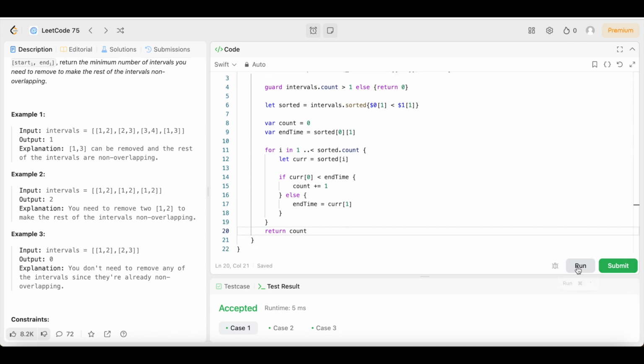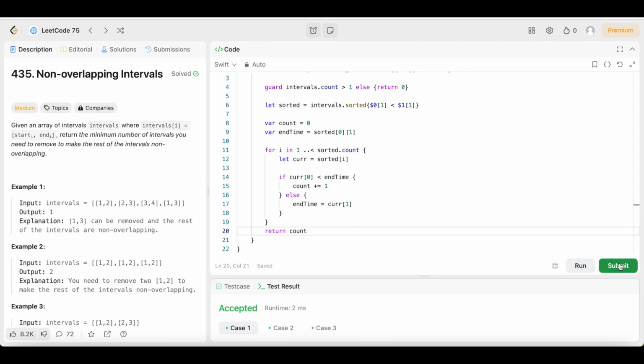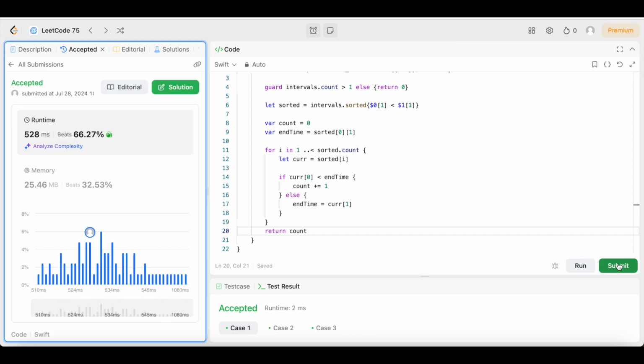Let's run it and keep our fingers crossed. So let's see how it runs. And it's accepted. So let's submit it. Hopefully it gets accepted again, because you know how LeetCode is. You never know. And there it is, guys. 528 milliseconds, beats 66.27% of users with Swift. Not too bad at all.